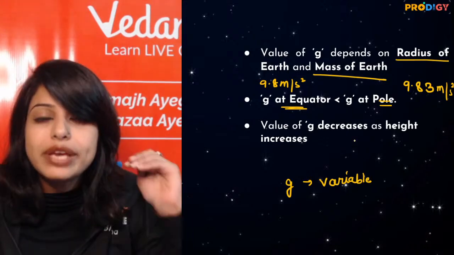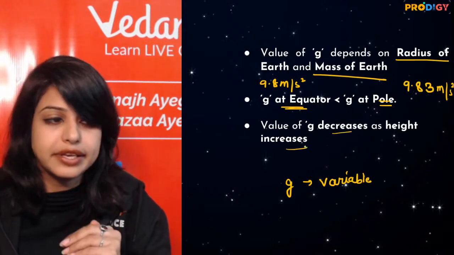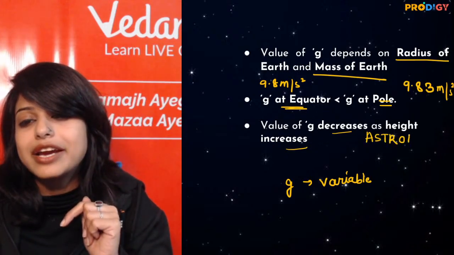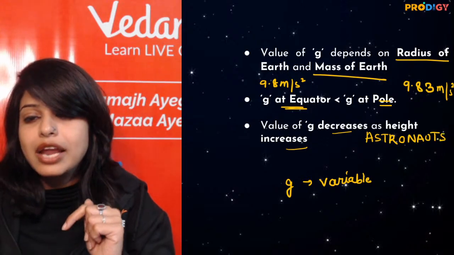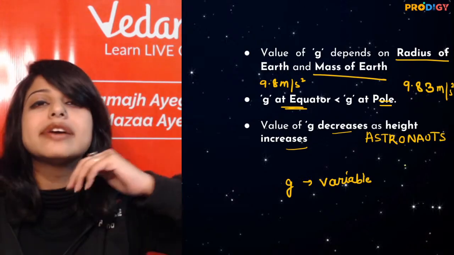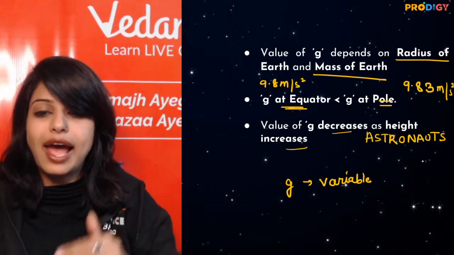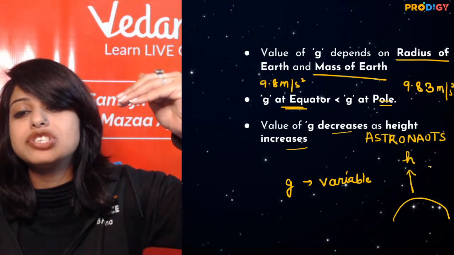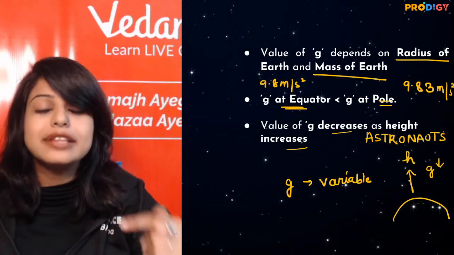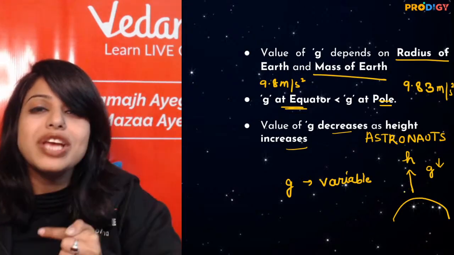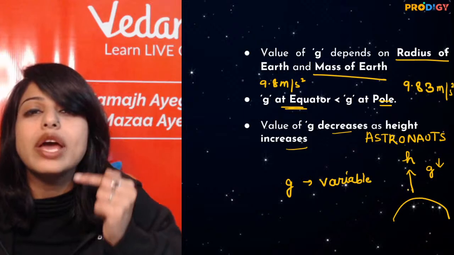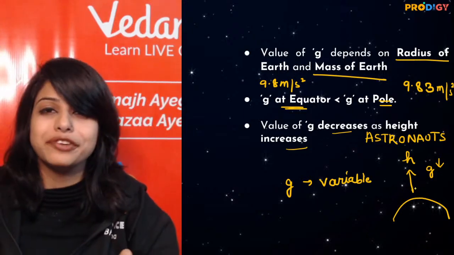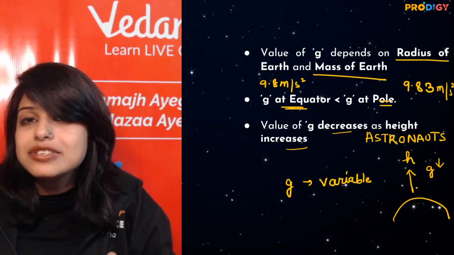Its value even decreases with the height increase. Now this is the answer why astronauts, even in the state of free fall, do not fall. As astronauts are at a great height from Earth, and as the height increases from the Earth, the value of g decreases. Hence the acceleration with which the astronauts are falling is very less. It is negligible. Hence they are not dropping to Earth. But they are in a state of free fall.